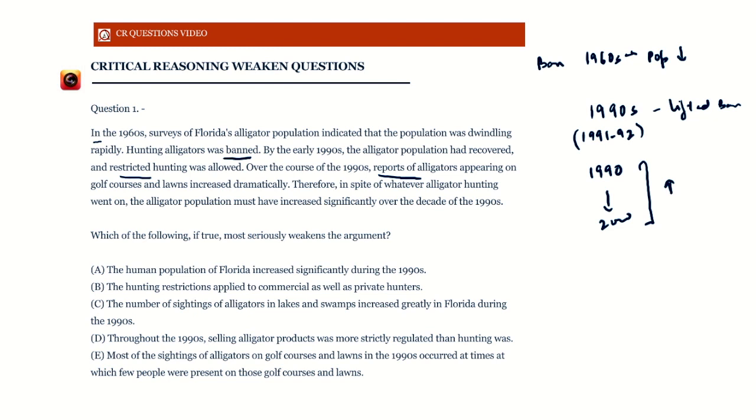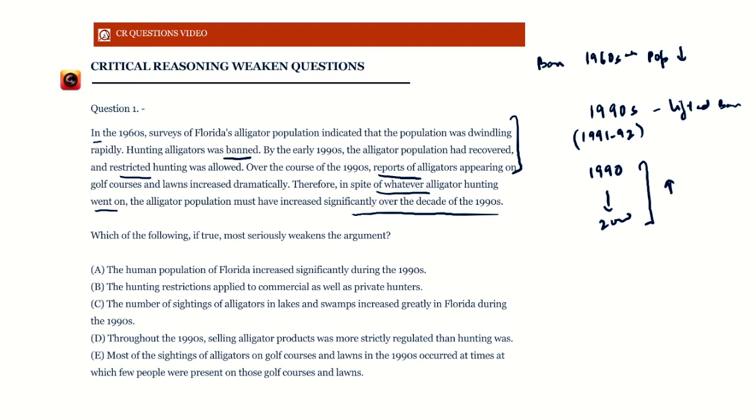So these are all our premises. They are our facts given to us. Now, based on this, the author is concluding that in spite of whatever alligator hunting went on, because in the early 1990s the ban was lifted and hunting was allowed, the alligator population must have increased significantly over the decade of the 1990s.